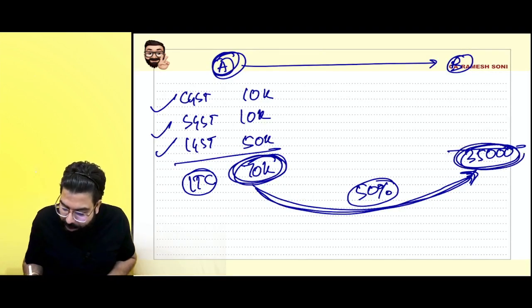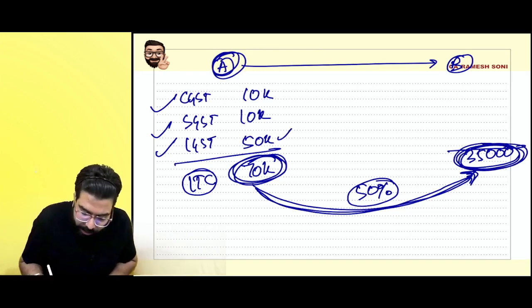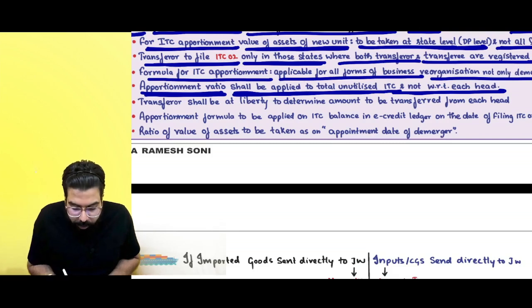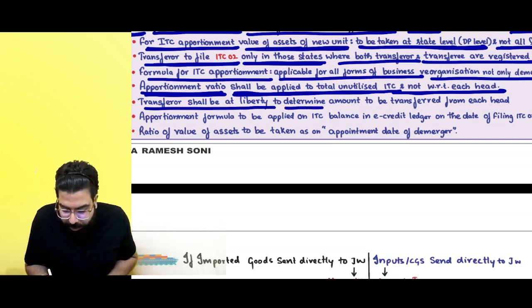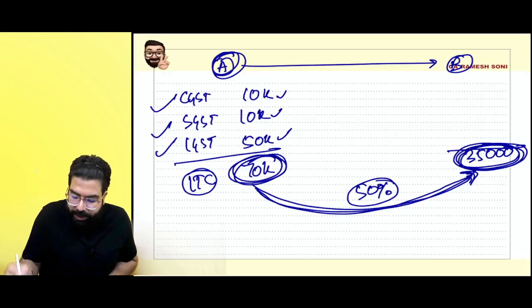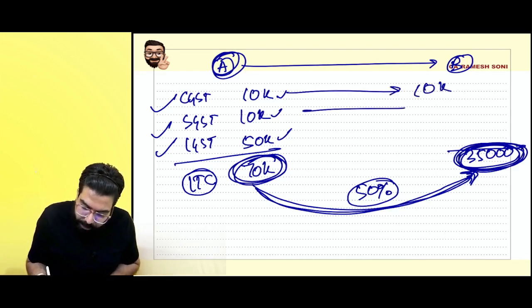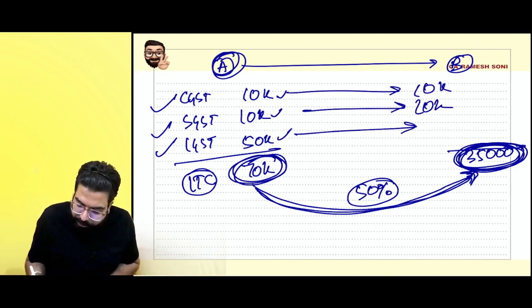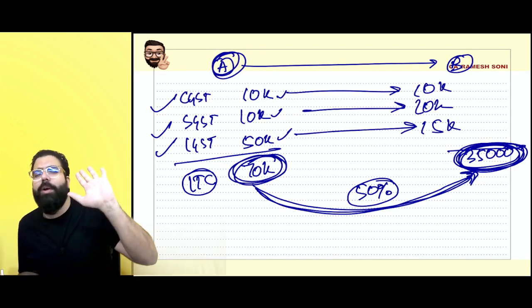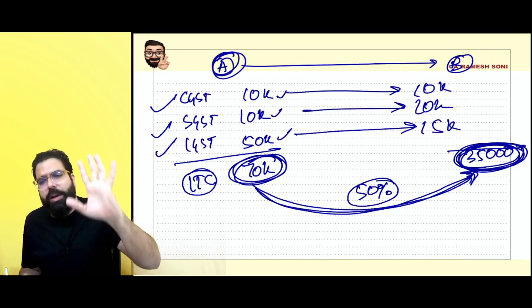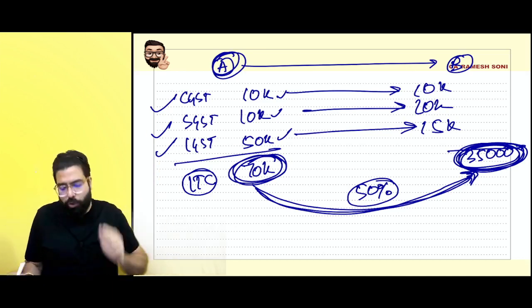Sir, now I have to transfer 35,000; should I transfer from this or this? They told that the transferor shall be at liberty to determine the amount to be transferred from each head. He can transfer 35,000 like 10,000 from here, 10,000 from here, 15,000 from here. Up to his will, from which head he wants to transfer.